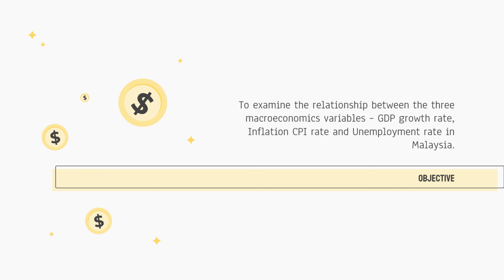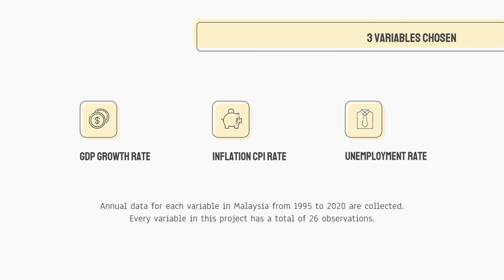The objective of our study is to examine the relationship between the 3 macroeconomic variables, which are GDP growth rate, inflation, CPI rate, and unemployment rate in Malaysia. The 3 variables we choose for our assignment are GDP growth rate, inflation, CPI rate, and unemployment rate. We let these 3 variables be X, Y, Z.